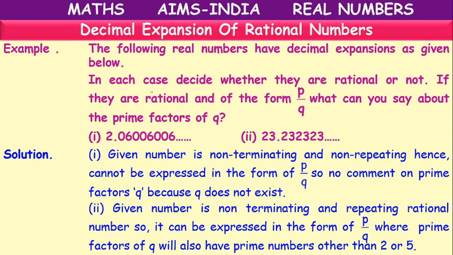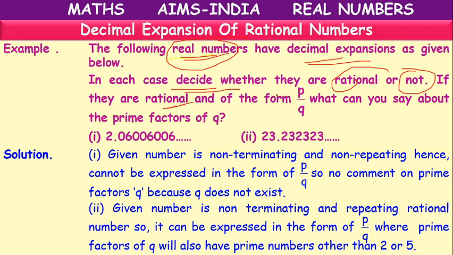So next question. The following real numbers have decimal expansion as given below. In each case we have to check whether they are rational or not. If they are rational, if they are in the form of P by Q, we have to tell about their prime factors.